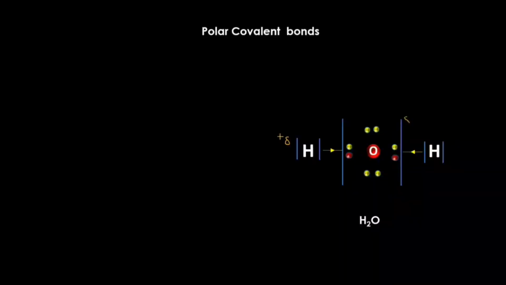As a result, the shared pair of electrons shifted a little more towards the oxygen electron cloud. For this reason, the oxygen atom gains a slight negative charge. On the other hand, as the shared pair of electrons are shifted a little far from the electron clouds of the hydrogen, the hydrogen atoms attain a slight positive charge, and the molecule of water becomes a polar covalent molecule.